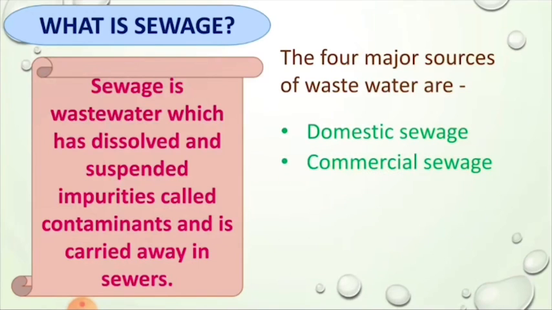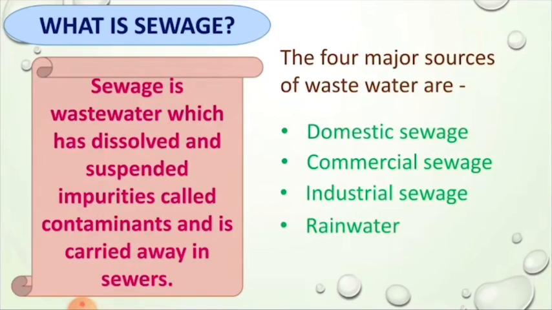Second, commercial sewage. This is the wastewater produced and released by shops, offices, schools, hospitals and big establishments. Third, industrial sewage. This is the wastewater released by industries. Industrial wastewater may contain poisonous chemicals. And last, rainwater. As rainwater flows on the ground, it may pick up various contaminants including soil particles, organic compounds, heavy metals, animal waste, oil and grease.